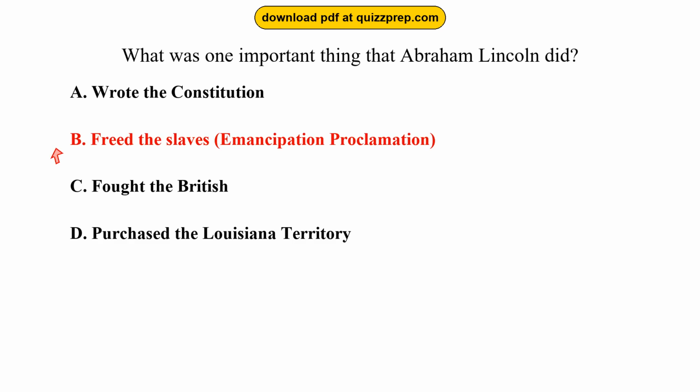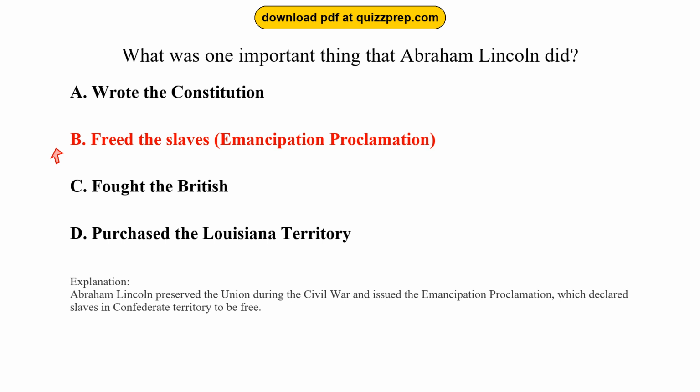The correct answer is option B. Freed the slaves, Emancipation Proclamation. Abraham Lincoln preserved the Union during the Civil War and issued the Emancipation Proclamation, which declared slaves in Confederate territory to be free.